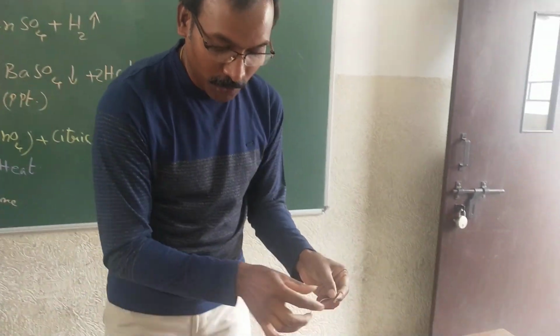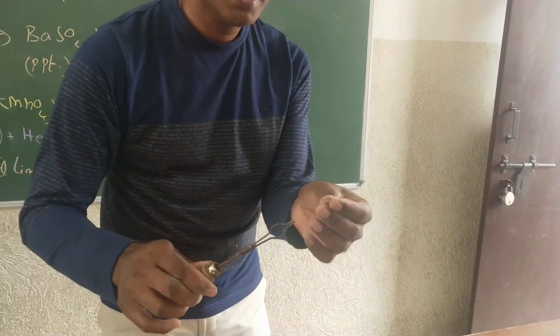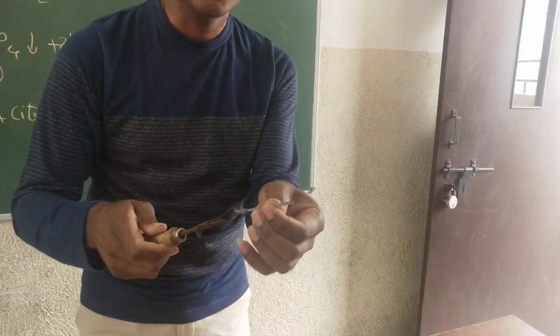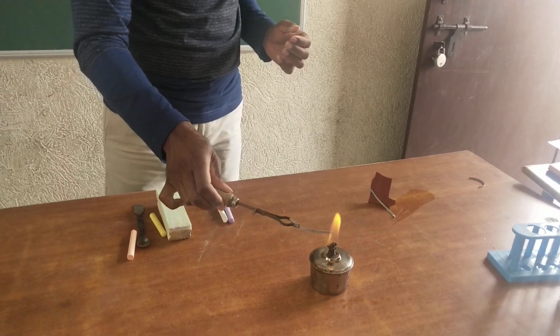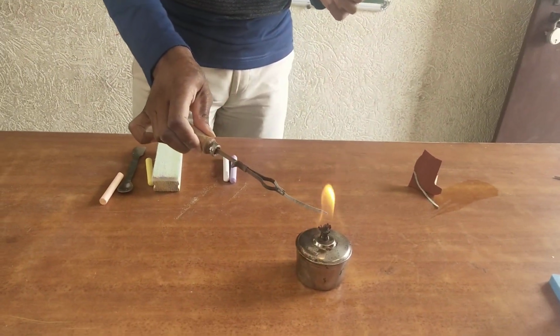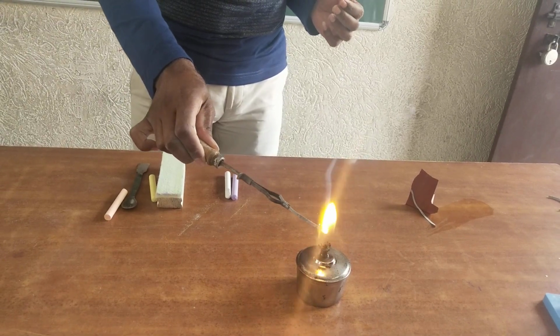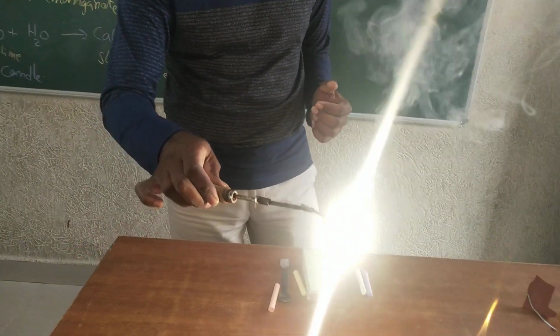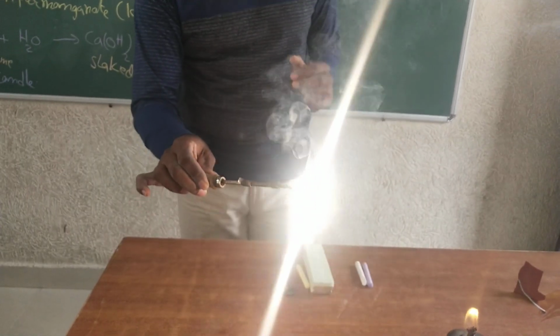Now I have already cleaned this one. With the help of this holder, I am taking this magnesium ribbon and keeping it on the flame. Then you can see it will catch the flame and burn with a very bright, dazzling light. And children, remember, don't look at this light directly. It is not good at all.